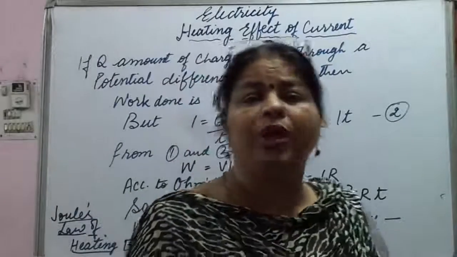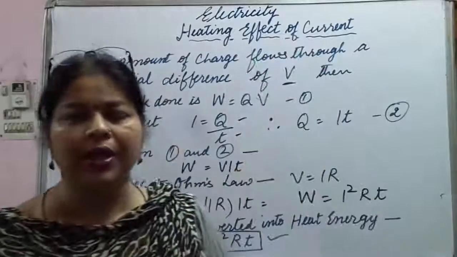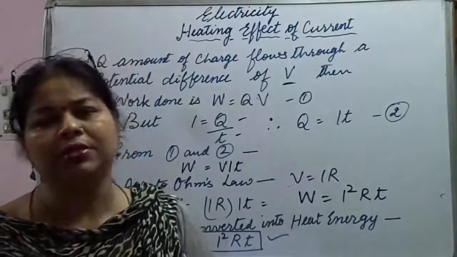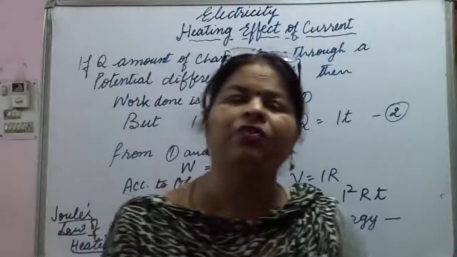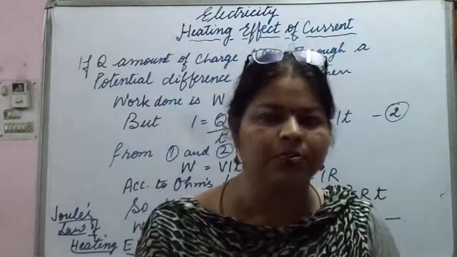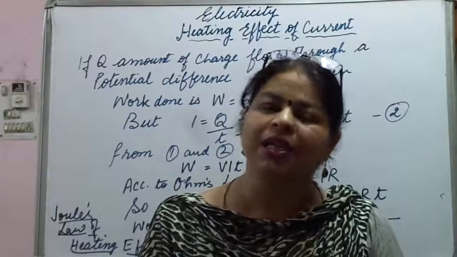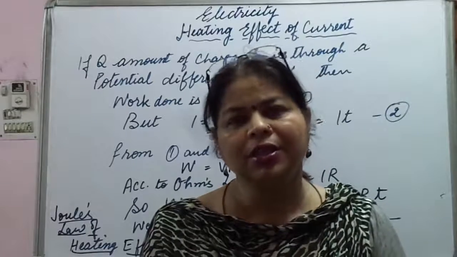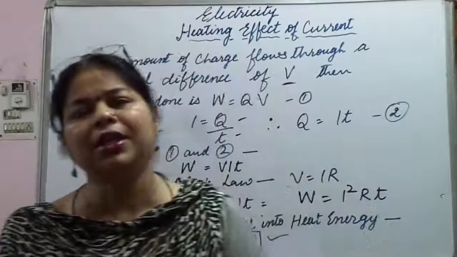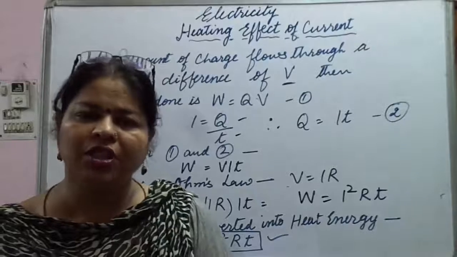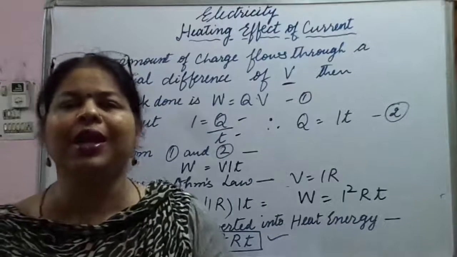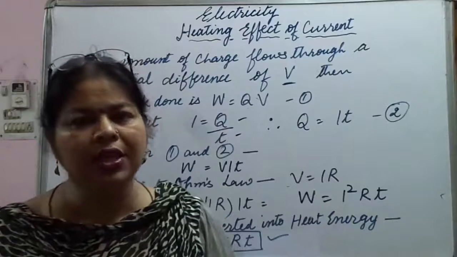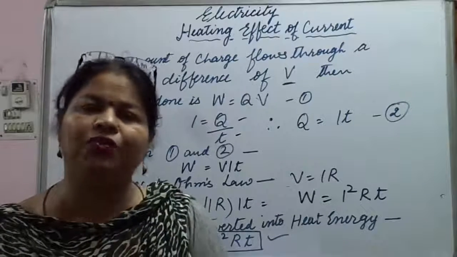Now where do we use this heating effect in our daily life? There are various places where we use it. For example, electric heater, electric iron, water heater, they all work on the heating effect of current. So these devices, which one? Electric heater, geyser, electric iron, all of these work on the heating effect of current.